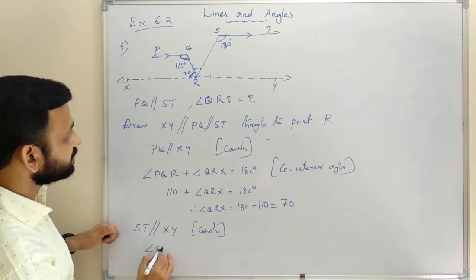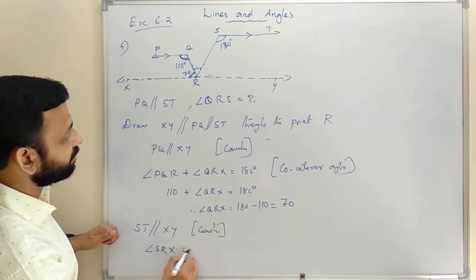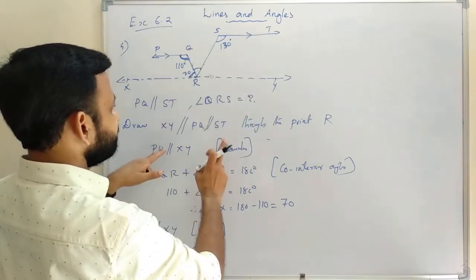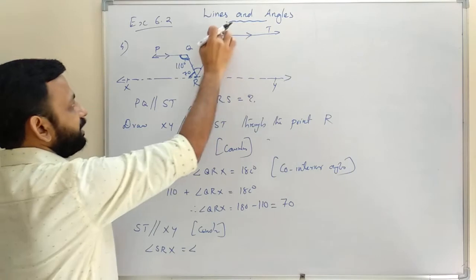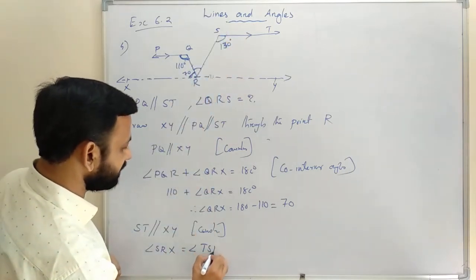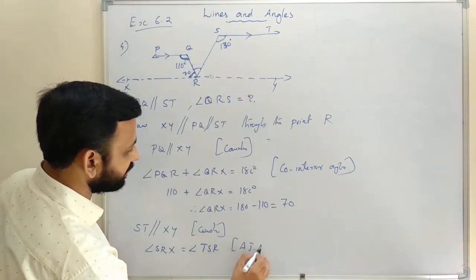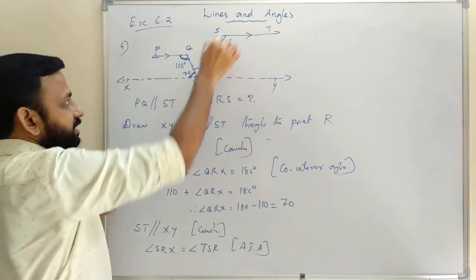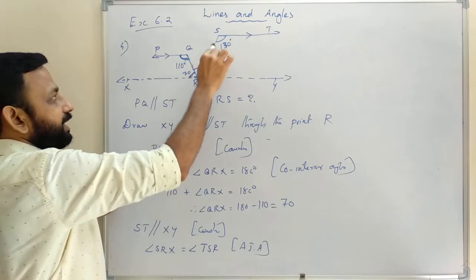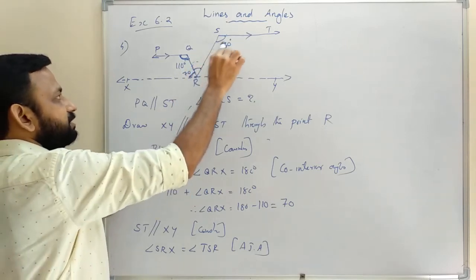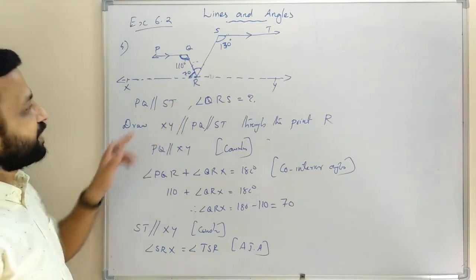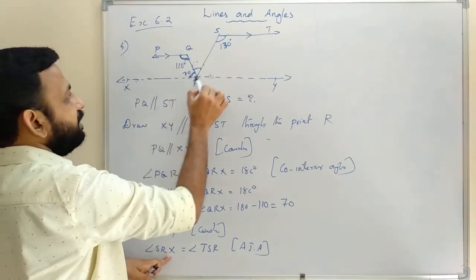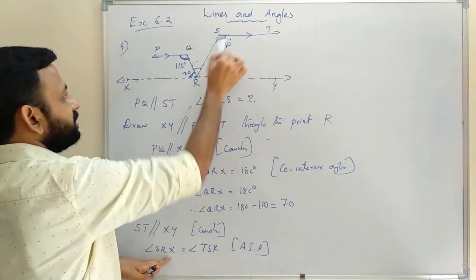Angle SRX equals angle TSR. Reason: alternate interior angles. ST parallel to XY, this is a transversal, so this one and this one are alternate interior angles, so they are equal. So angle SRX is equal to angle TSR. These two angles are equal.